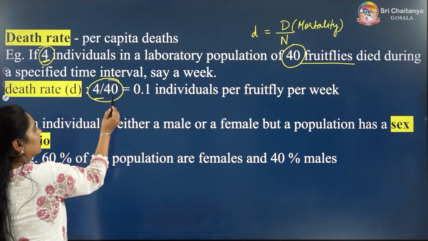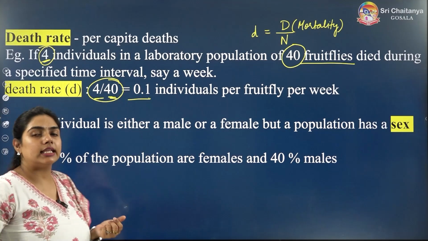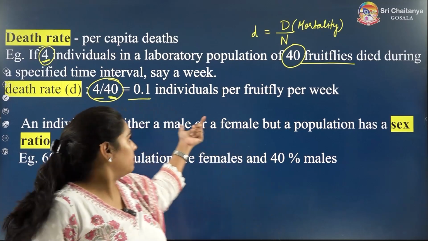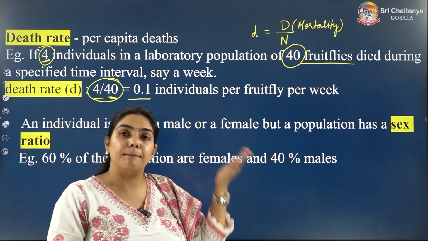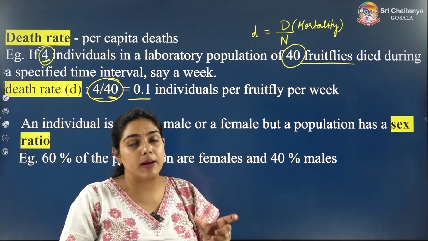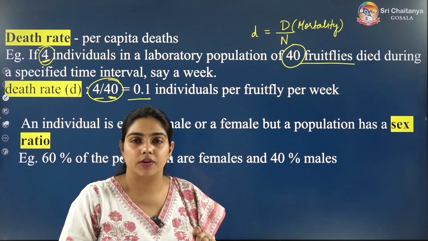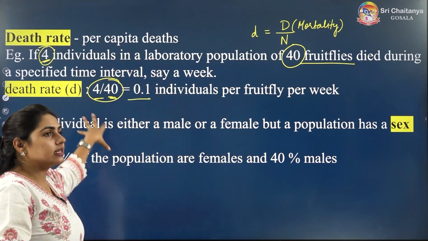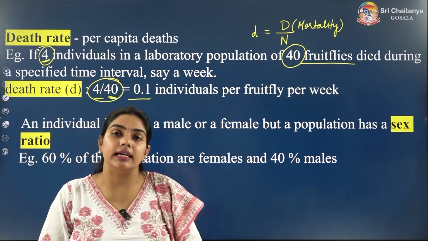4 by 40, you will easily get the answer 0.1 individual per fruit fly per week, because the lifespan of the fruit fly is a week, right? So that is how we have calculated birth rate and death rate.